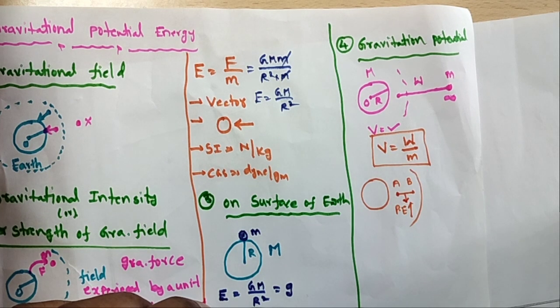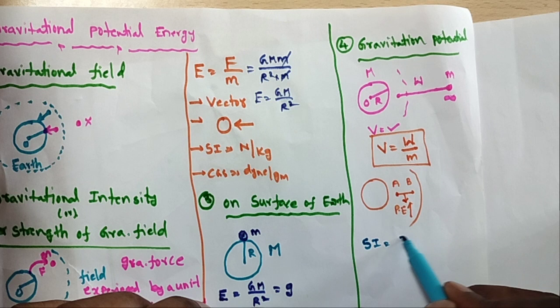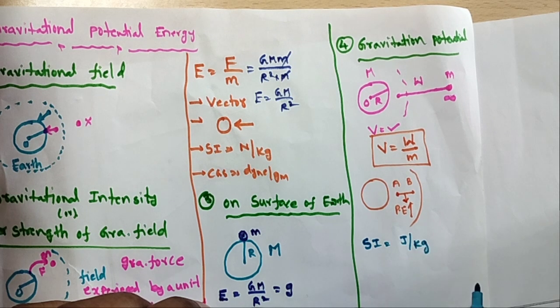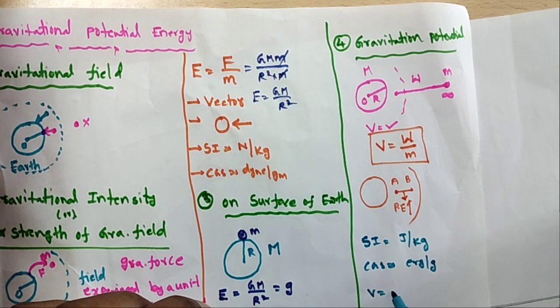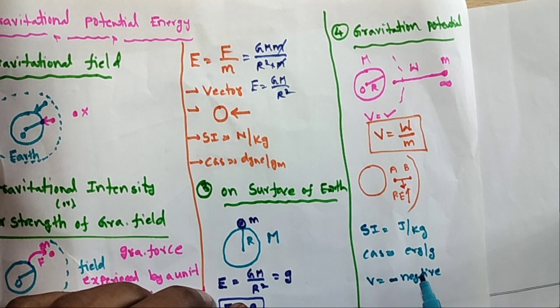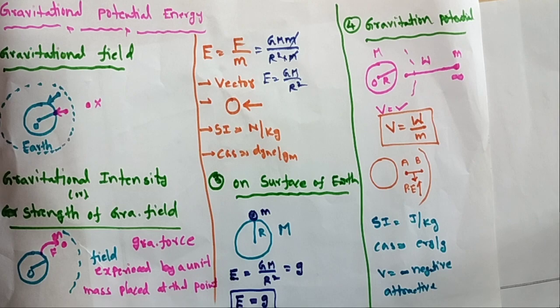What are the units? SI units are joule per kg, and CGS units are erg per gram. And the gravitational potential is always negative. So why are we taking the negative sign? The gravitational force is always attractive in nature. So this is called gravitational potential.